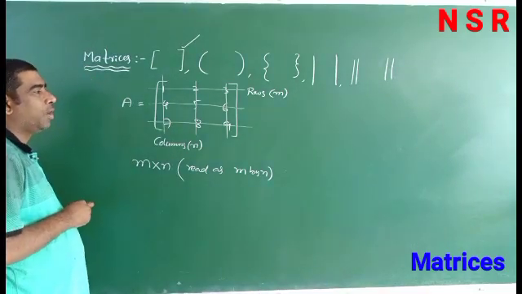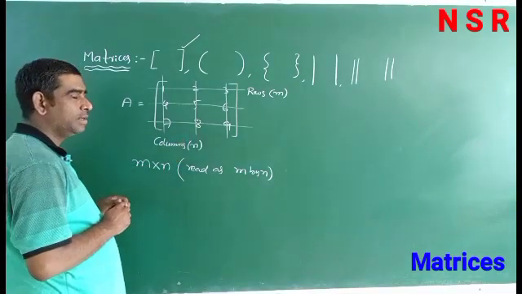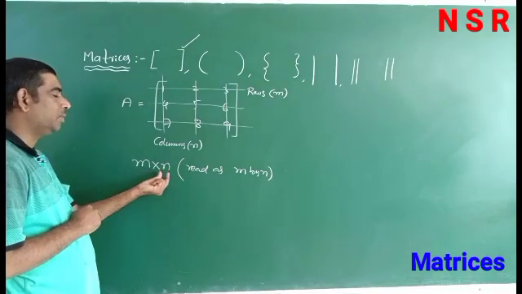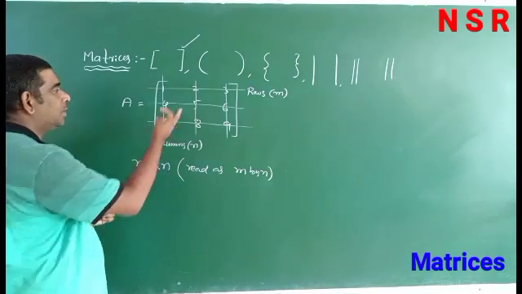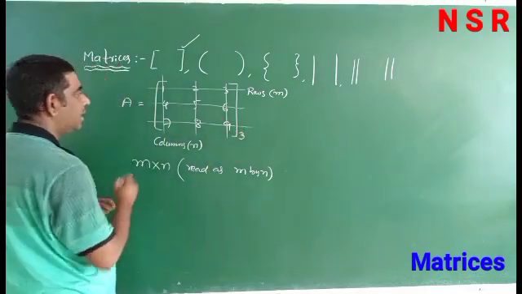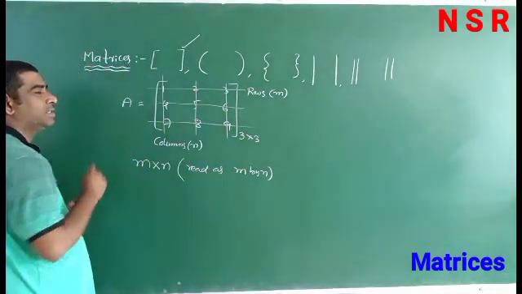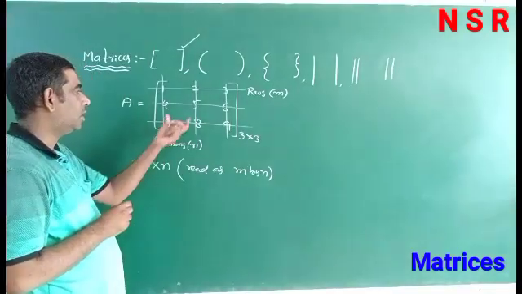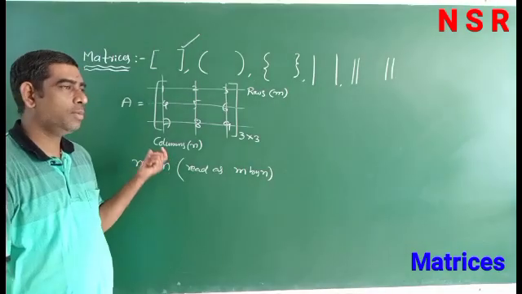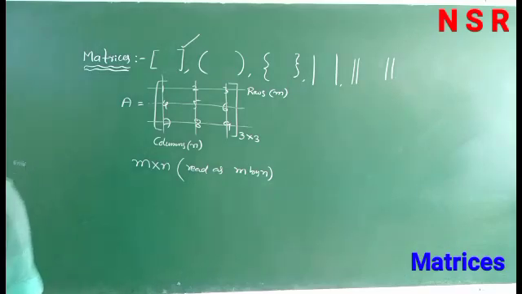In our example, the number of rows is 3 and the number of columns is also 3. So the order of this matrix is 3 by 3. This is about the matrix definition and how to write the order of a matrix.